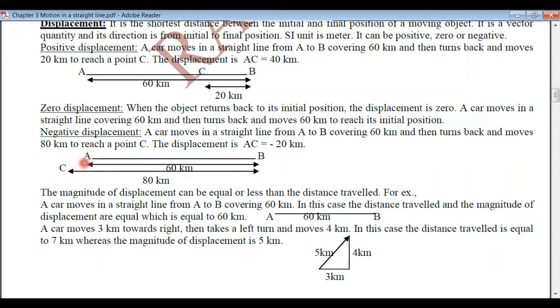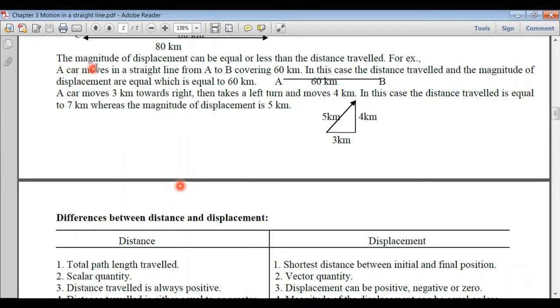According to the sign convention, towards left, we take it to be negative. So the displacement here is taken as negative, that is minus 20 kilometers. So displacement may be positive, 0 or negative. Next characteristic is the magnitude of the displacement can be equal or it is less than the distance traveled. It can never be greater than the distance traveled. So the magnitude of displacement, either it is equal or it is less than the distance traveled.